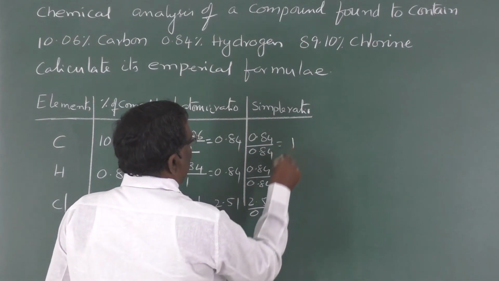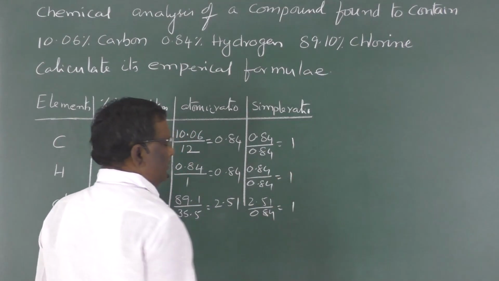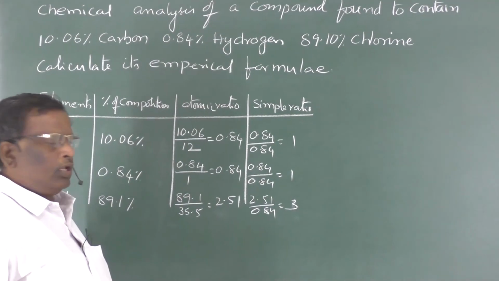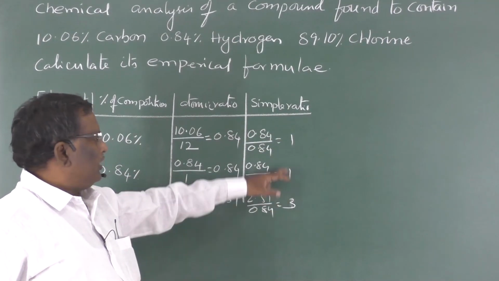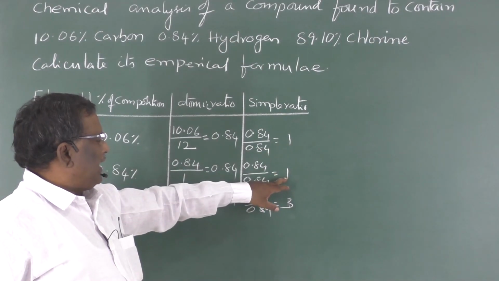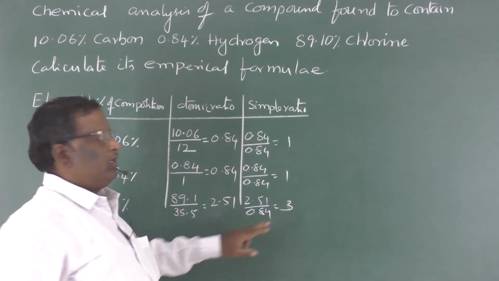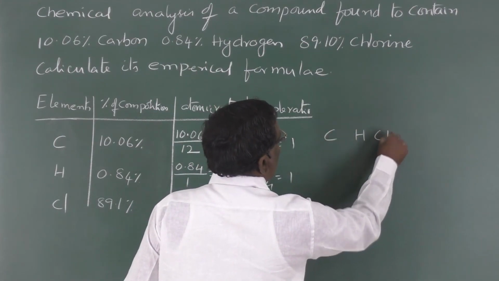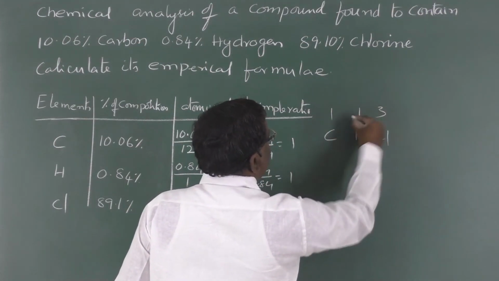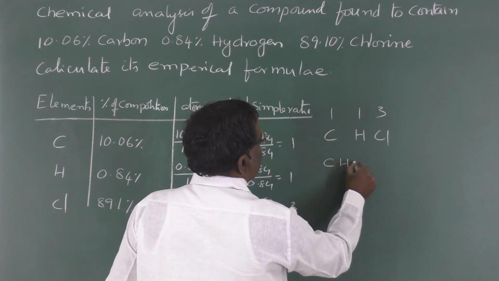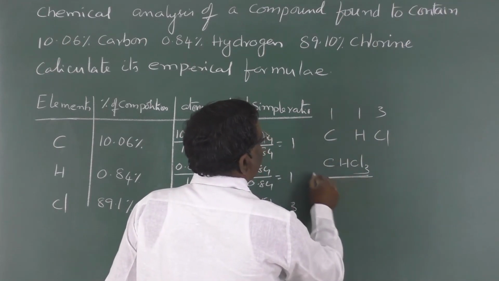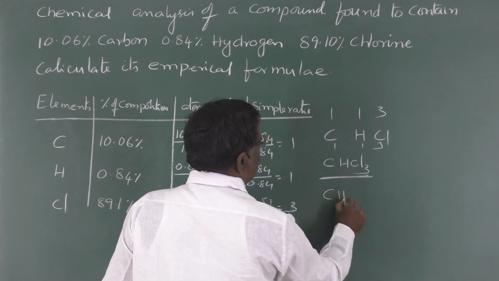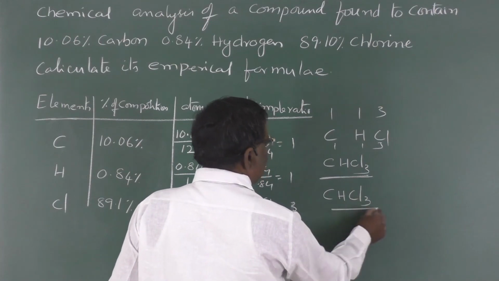So we will get 1, 1 and, sorry, 3. So the simple ratio is carbon 1, hydrogen 1 and chlorine 3. So the empirical formula is CHCl3. This is chloroform.